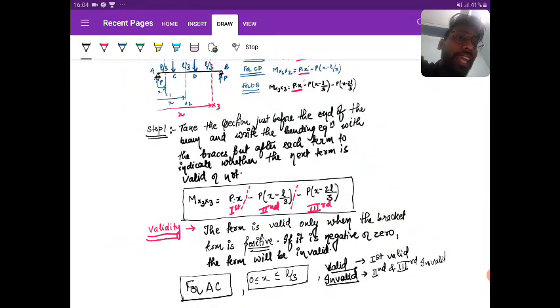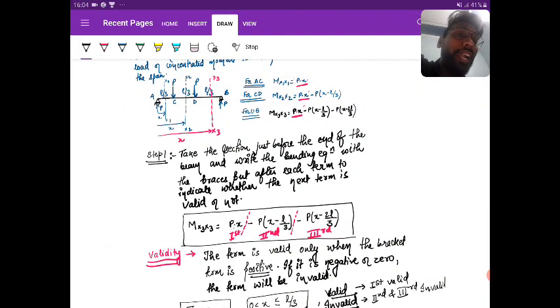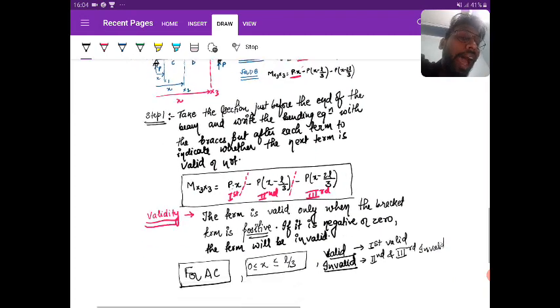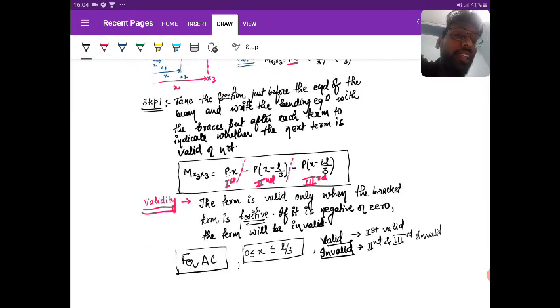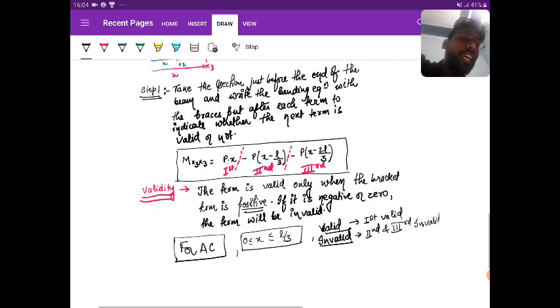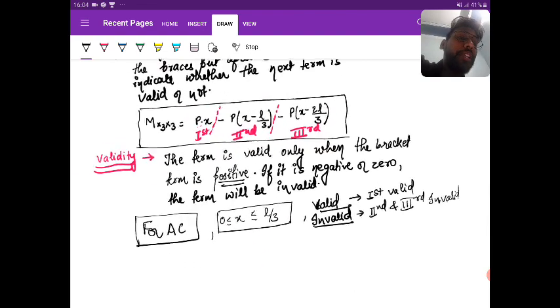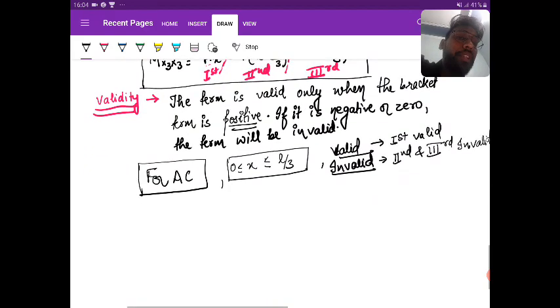And that you can see in the above equation also. Look in the portion AC. You can see the moment is written as P into H. And you are saying that only first term is valid. So the moment you are going to get as P into H. Is it clear? Yes? Is it clear? Right?